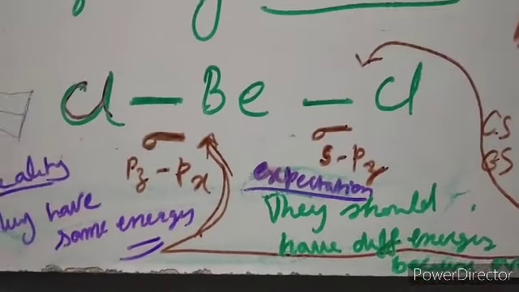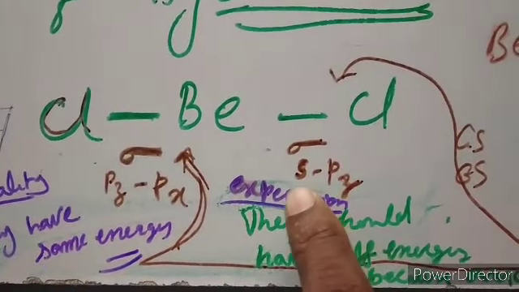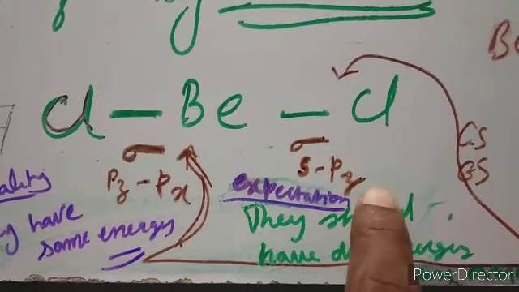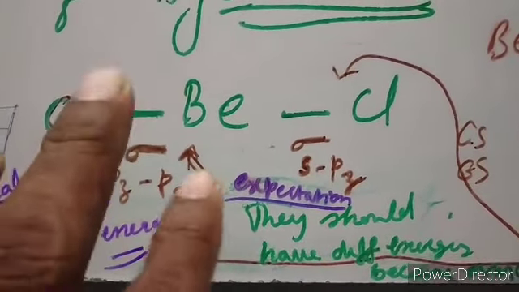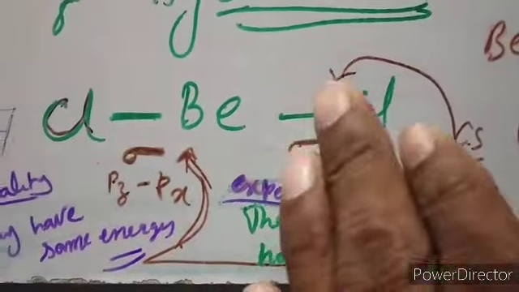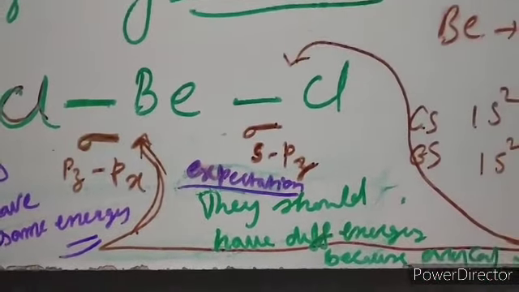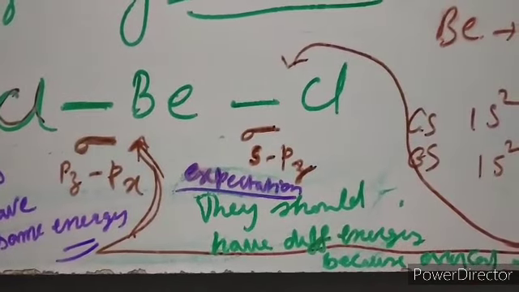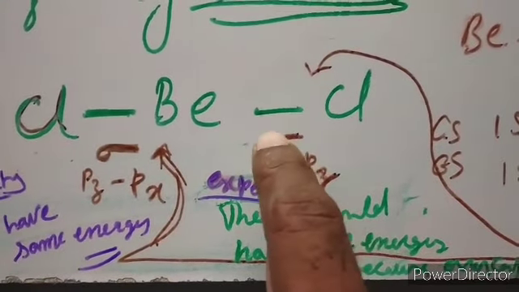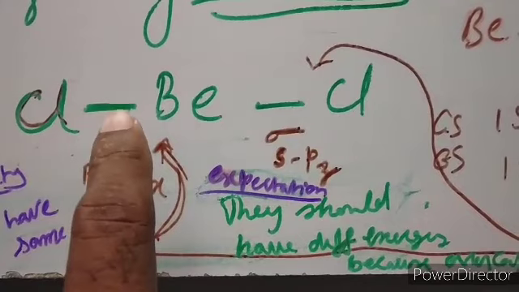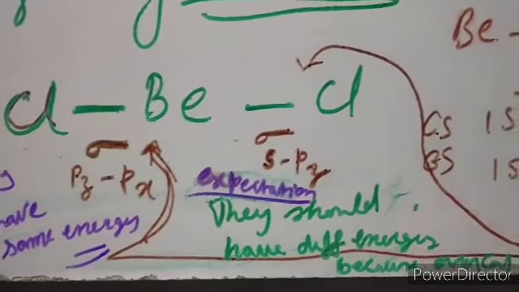Once again, as the overlapping happened between different orbitals, here s and pz, there pz and px, the overlapping orbitals are different in these two single bonds. Therefore, as the overlapping is different, we expected that the bond energy of this single bond and the bond energy of that single bond should be different.